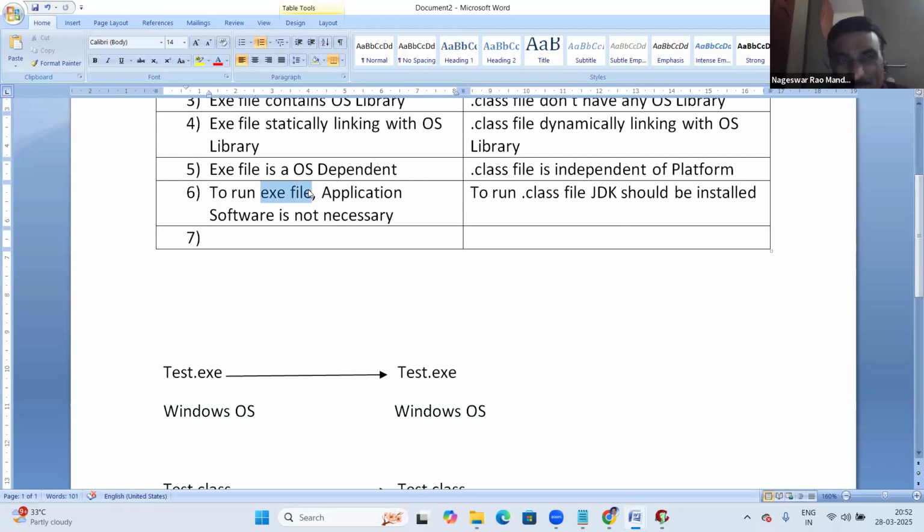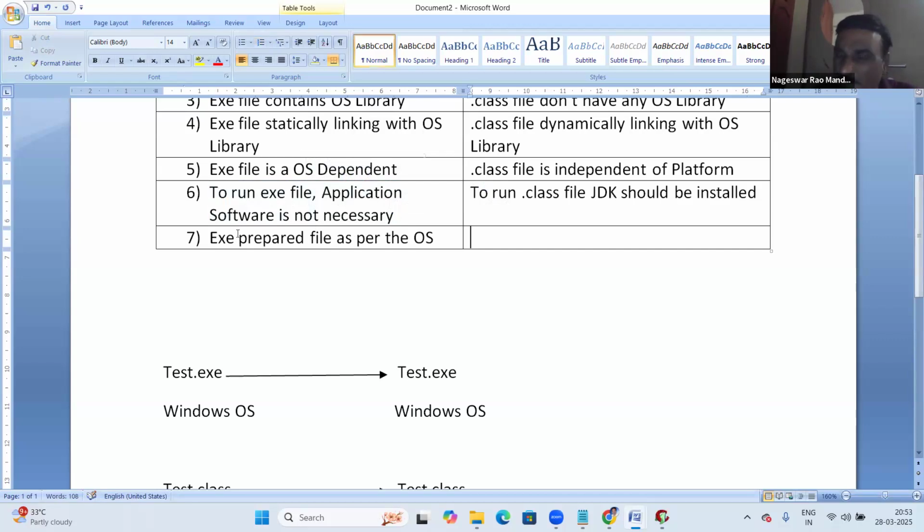It is directly system understandable language. One more thing: the exe file is already linked with the OS library, and it is in binary code format. So the exe file is in system understandable language and already linked with the OS library. Everything is ready to run. So the exe file is a prepared file, prepared as per the OS, right?